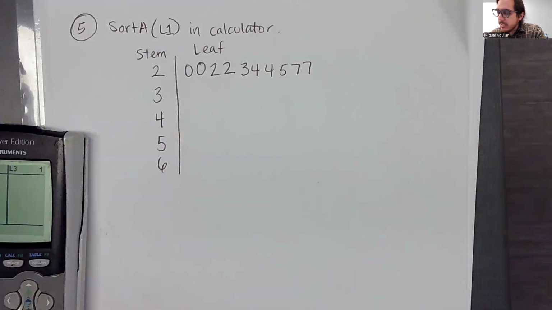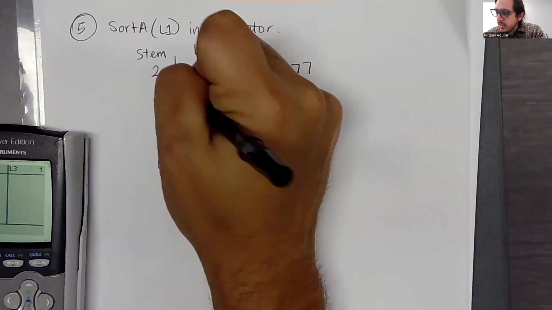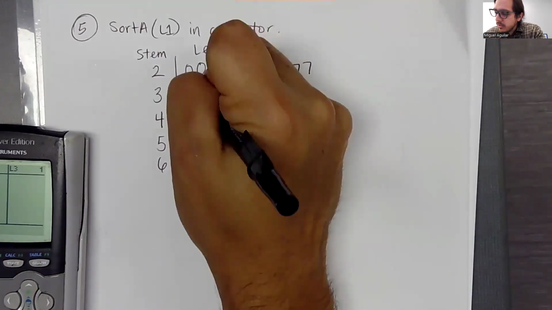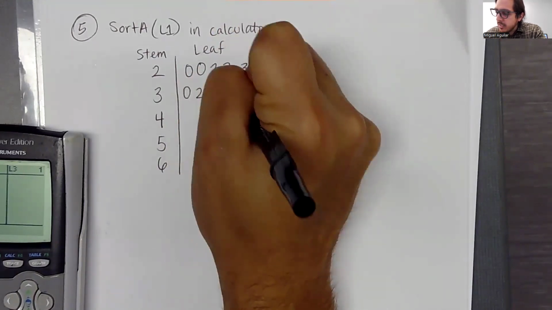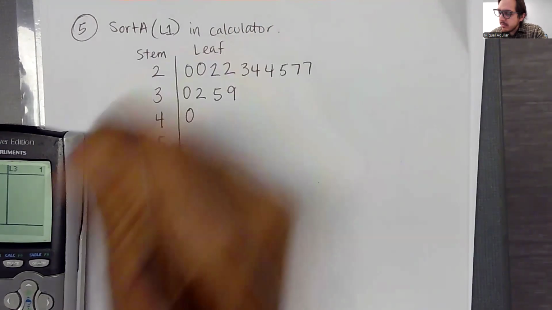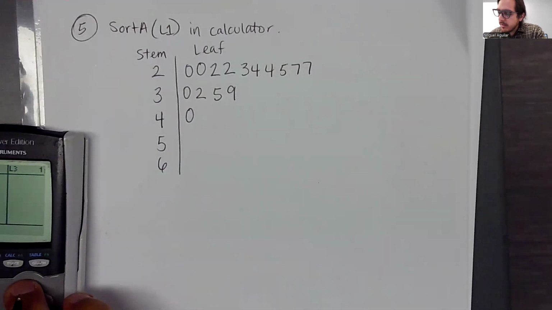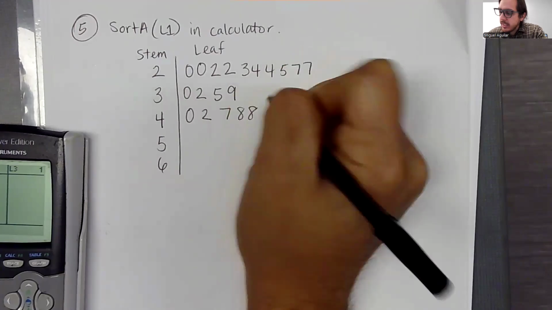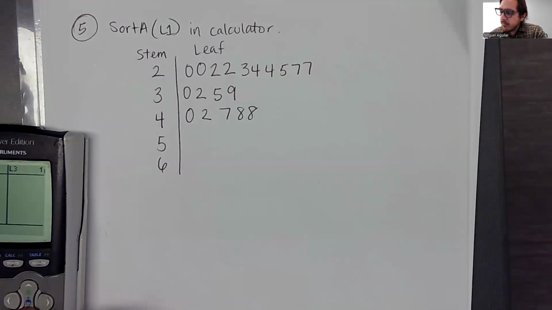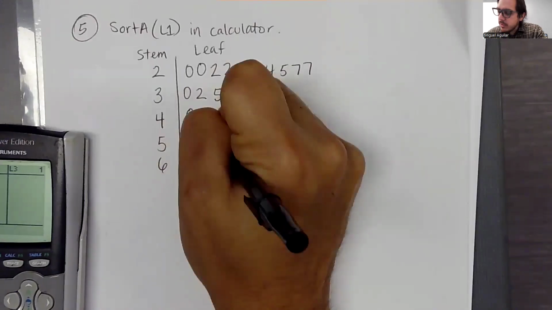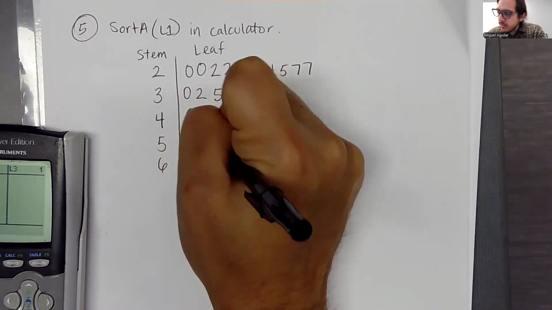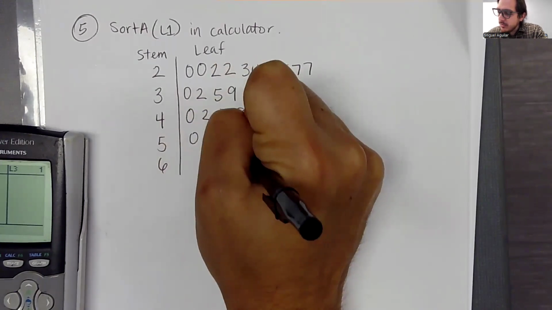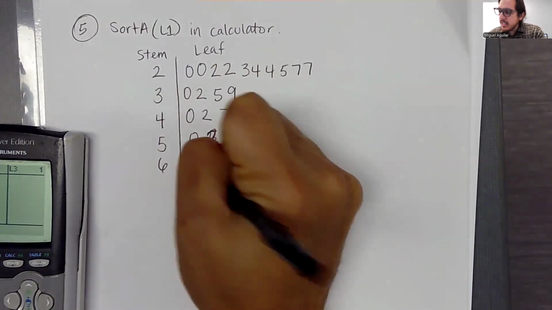Then we get into the 30s. Okay, so we have a 30, so we have a 0. We have a 32, a 35, a 39, and then I'm in the 40s. I have 42, 47, 48, 48. Then I have 50, 52, excuse me, 52. Then I have 60 and 69, okay?